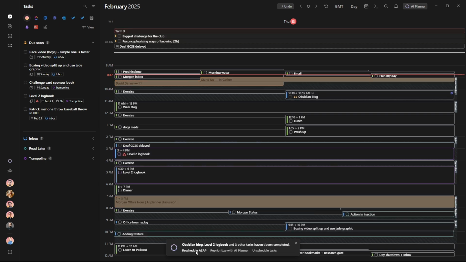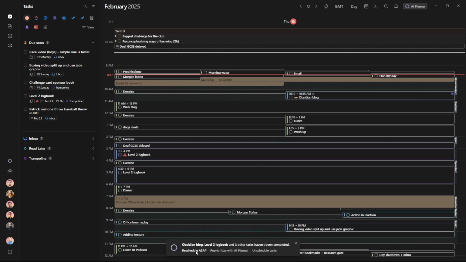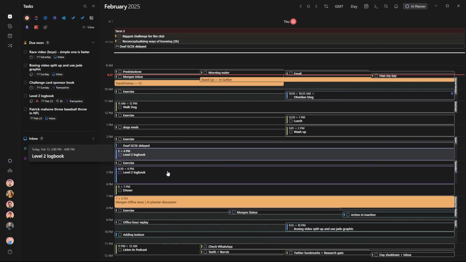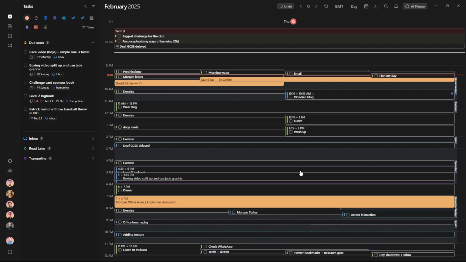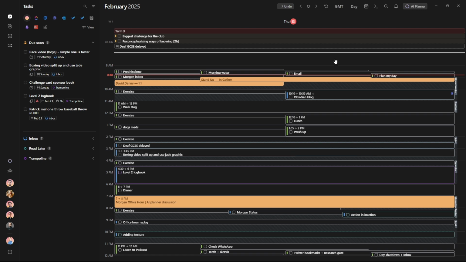You can see we've got the level 2 that's hovering, and the Obsidian blog for this morning, alongside a couple of tasks this evening. So schedule them. But you can see I've already got a logbook in there, so I'm going to delete that one because that was from yesterday and I didn't actually get things done. And I'm going to move the boxing into there.